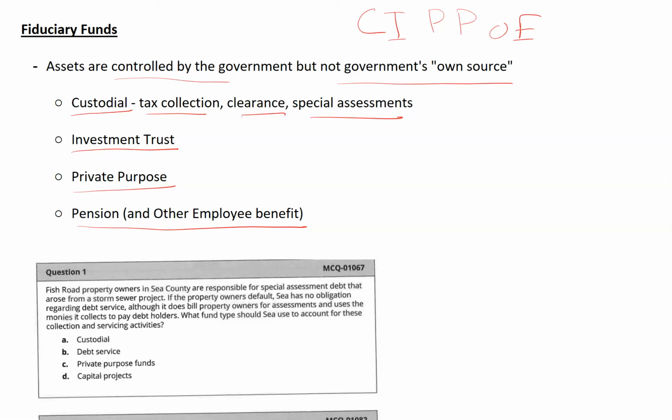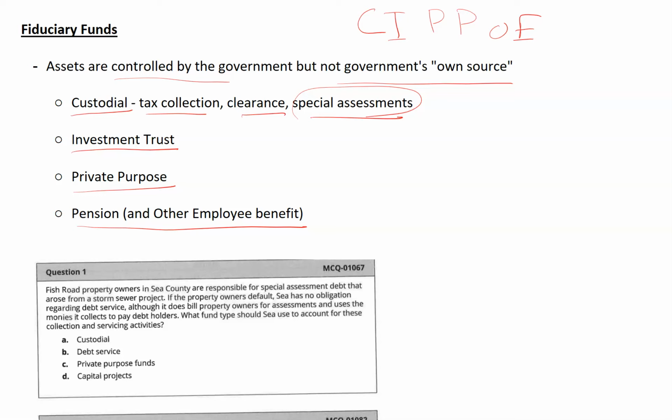A clearance fund means that the government is collecting revenues from different sources, and later the government will disburse or distribute those revenues to the appropriate beneficiaries. One example is pass-through grants. Special assessments are funds where the government is not responsible or obligated for that debt.